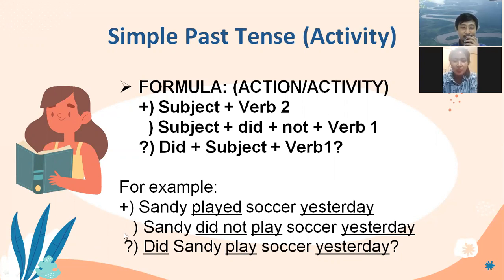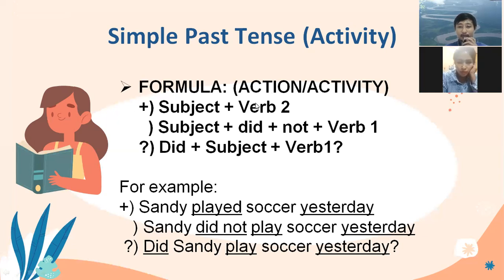And the next one, we move to negative. Subject, did not: Sandy didn't play, followed by verb one, soccer yesterday. Back to verb one, play to be play. And the next one, question: did, subject, verb one. Did Sandy play soccer yesterday? This one is talking about activity. Why activity? Because this one is talking about verbs.